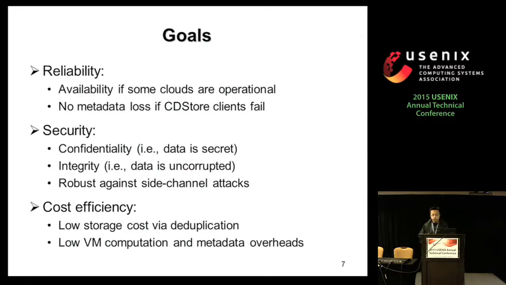Another goal is security. Here we aim for two main security goals. One is confidentiality, where we want to ensure that the data is kept secret from unauthorized parties, including the cloud providers. And at the same time, we want to achieve integrity, where we want to make sure that the data remains uncorrupted. When we integrate this convergent dispersal with deduplication, we also want to make sure that this is robust against the side-channel attack, which I will elaborate in a few slides.